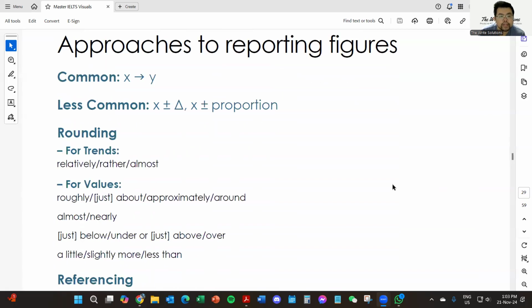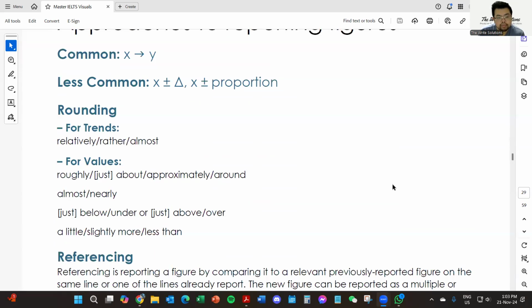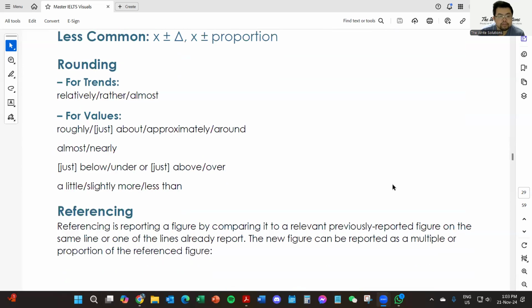Approaches to reporting figures: commonly, X to Y; less common, X to this, X to a proportion. Rounding for trends: relatively, rather, almost. For values: roughly, just about, approximately, around. Almost, nearly. Just below, under, above, over. A little, slightly more or less.